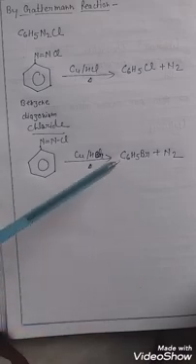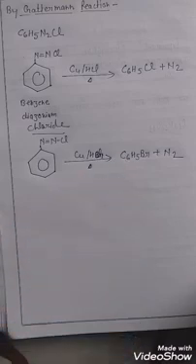The next reaction is the Raschig method. In the Raschig method, chlorobenzene is obtained. It is the commercial method for preparation of chlorobenzene.